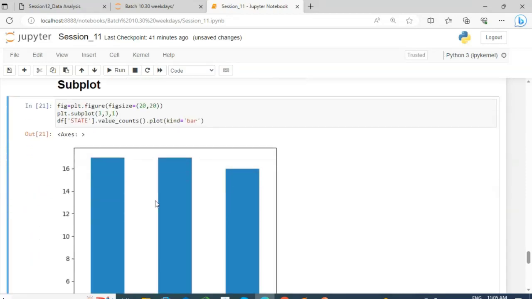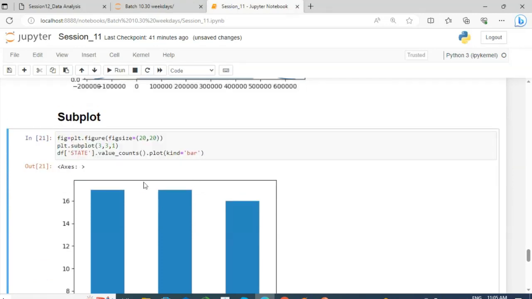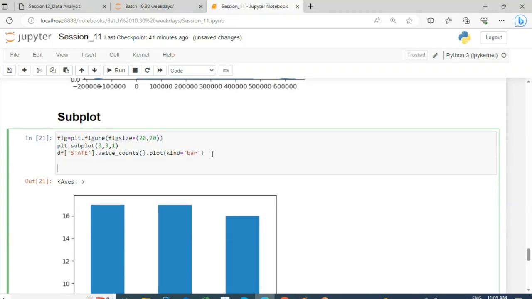So this is your first plot in your subplot. Now we require a second plot. For the second plot we do not need to write this code, because this code is for the size of each individual graph. So in the second, just write plt.subplot(3, 3, 2), which means the second graph from your total 9 graphs.